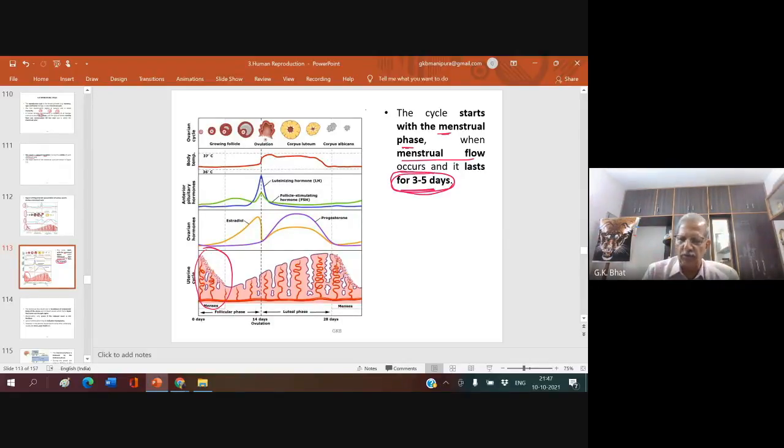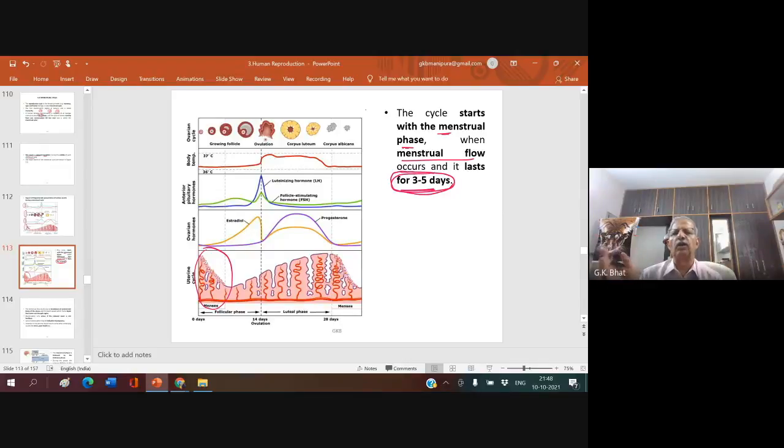It includes the unfertilized egg, of course torn into pieces, the scraped endometrial lining, a little bit of mucus, and also 50 to 60 ml of blood.